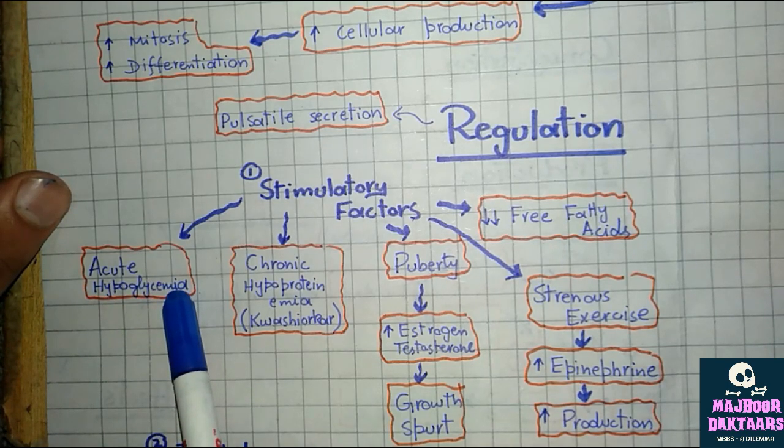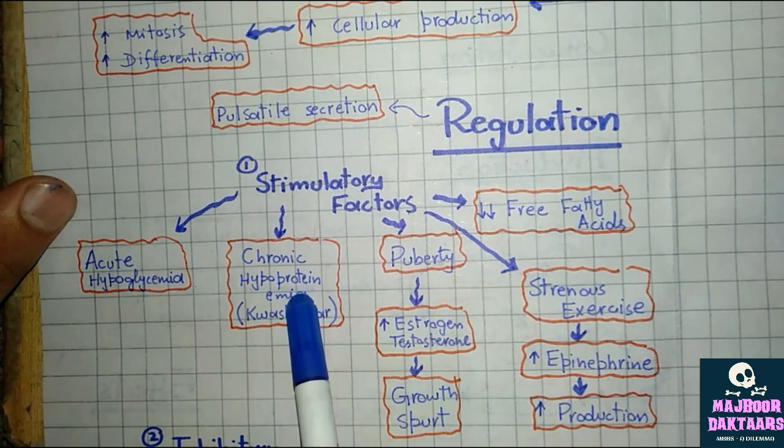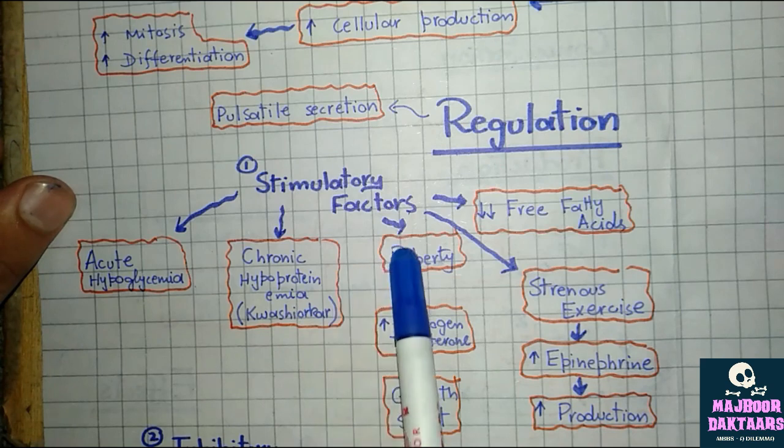Decreased blood glucose level stimulates the growth hormone to increase the blood glucose level by increasing the insulin resistance, as we have discussed earlier. Secondly, chronic hypoproteinemia, as occurs in Kwashiorkor. Decreased protein level in the body causes the growth hormone to increase it by increased synthesis and protein sparing effects.